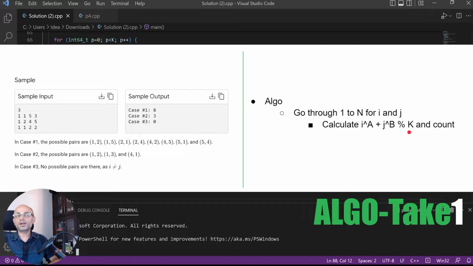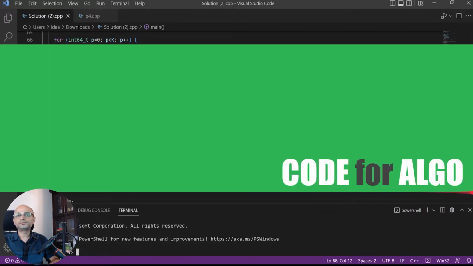We discard the case where i equals j, and we compute this for the other pairs. If it results in the value 0, then we count that in the final answer. So this is our take 1 for this problem.